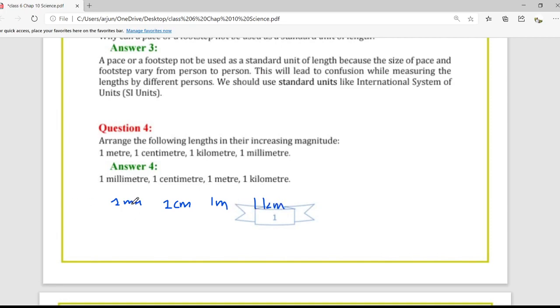We know all these conversions. For meter to kilometer we have to multiply meter by 1000, so it is obvious that kilometer is higher. For centimeter to meter we have to multiply by 100, so centimeter is a smaller unit. Same as for 1 millimeter to 1 centimeter, we have to divide the millimeters by 10 to convert into centimeters. So this will be the increasing magnitude.